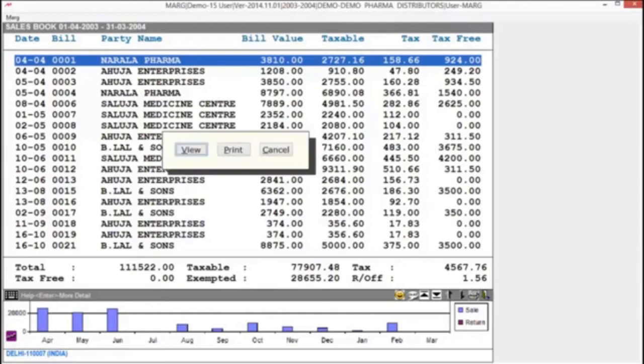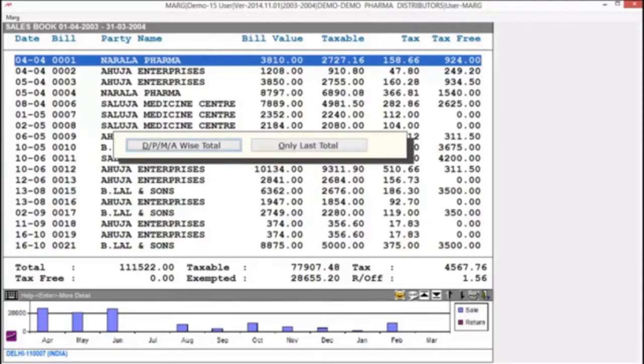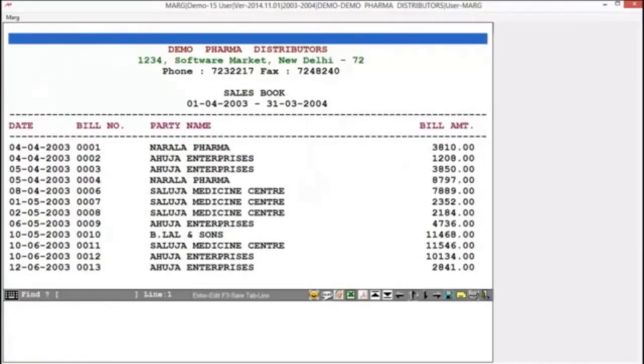Now if you press Alt plus P from the keyboard, then you will be able to view print preview, or if you want to print your report, then you can select print option. For now we will view it. Then select last total because we just want to view last total. Now here your report has been generated.